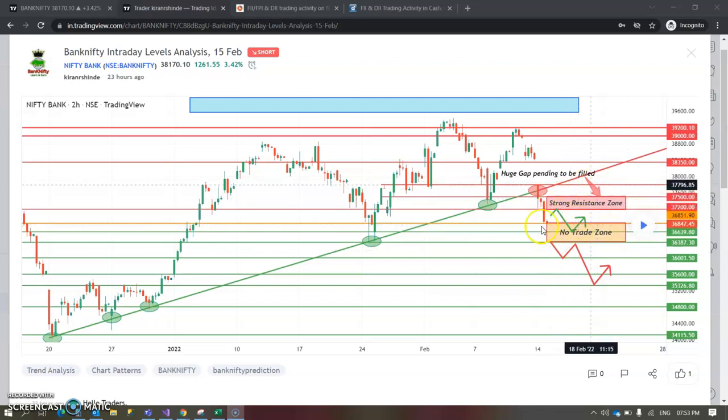And other possibilities I had also explained: if the market opens gap down, considering the panic selling which was there in the market due to the war, there are two news items. First one was because of the biggest scam in the banking sector, because of which we saw such a huge downfall.